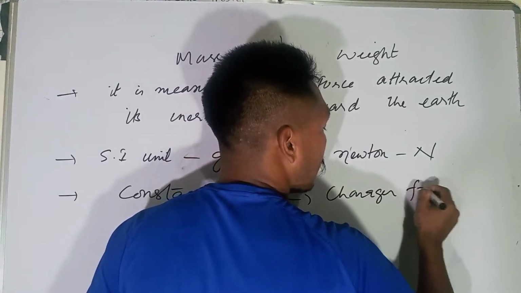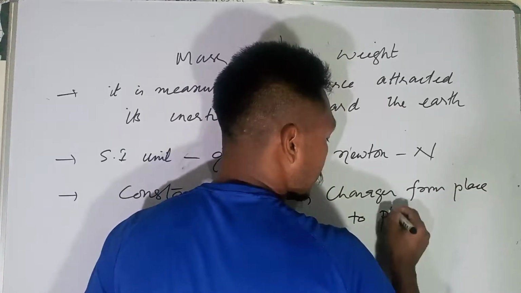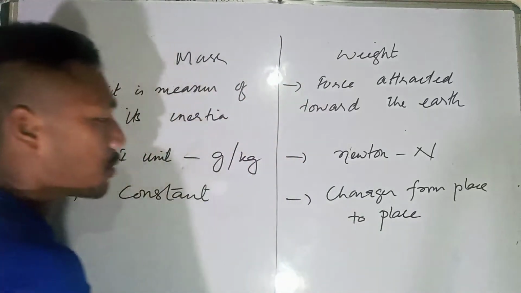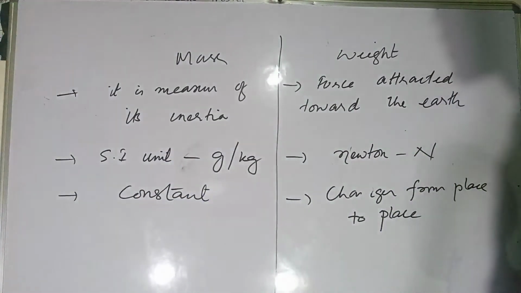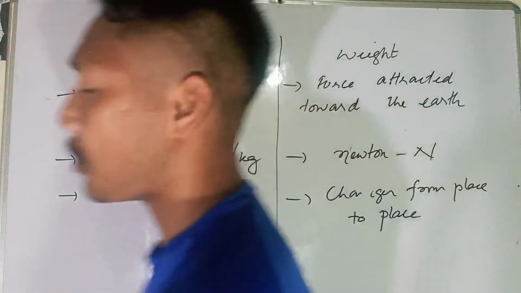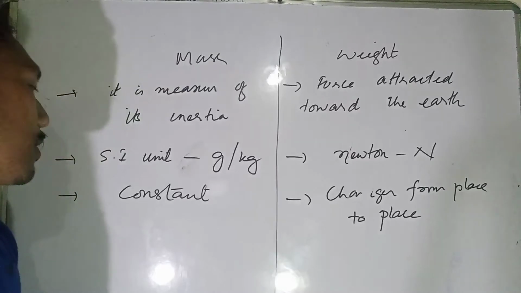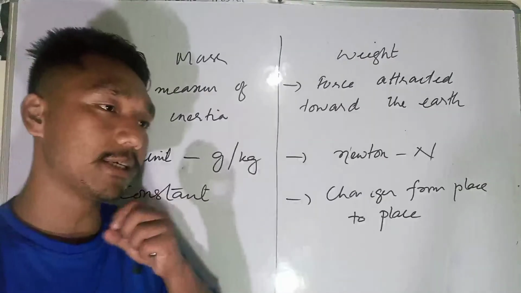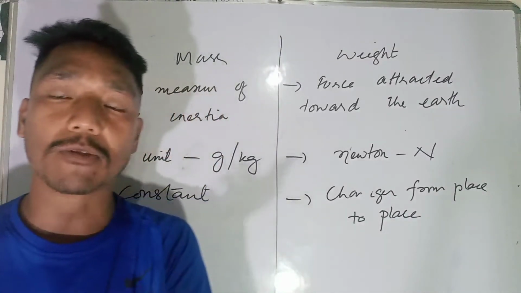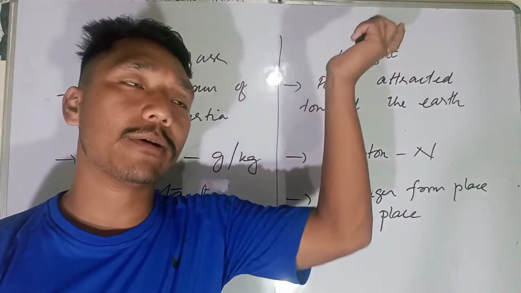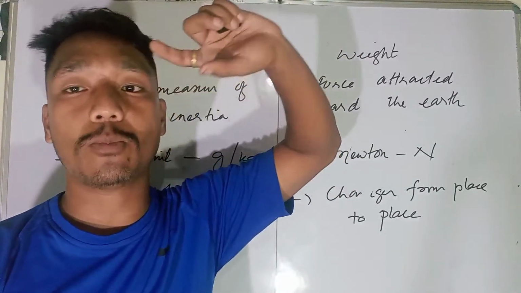Changes from place to place. Clear about this one? So these are some things you see. What is mass? Mass is a measure of inertia. Second, the SI unit of mass is grams or kg. It is constant, it remains the same everywhere. It does not change whether you measure the mass of an object on the moon, outside in outer space, at the poles, or at the equator.